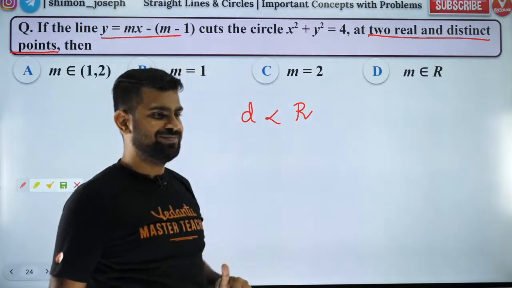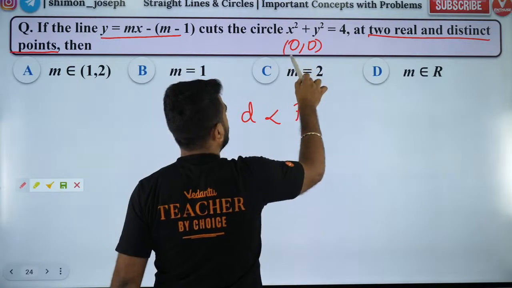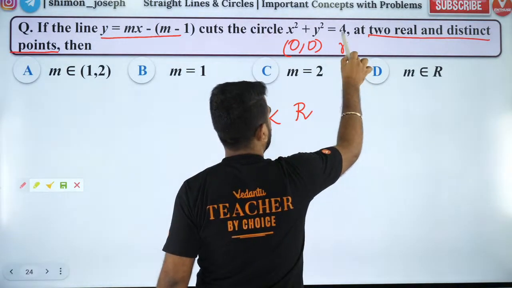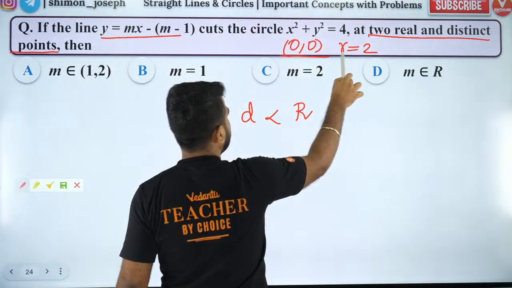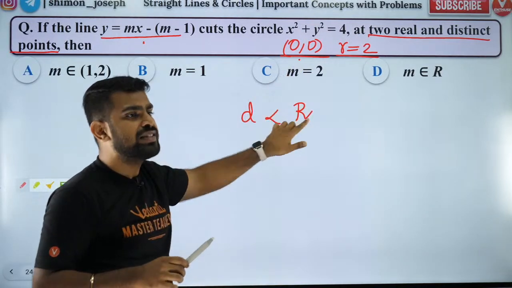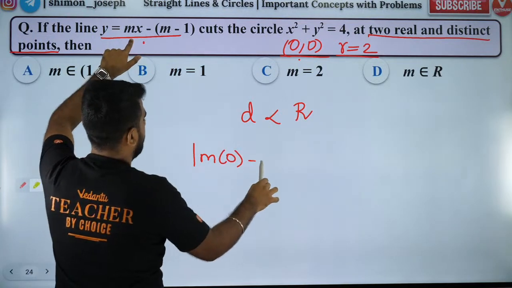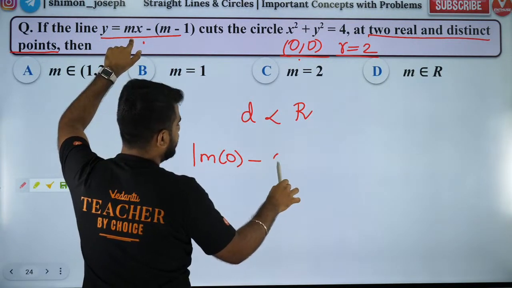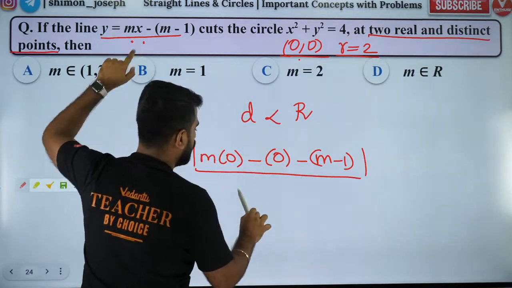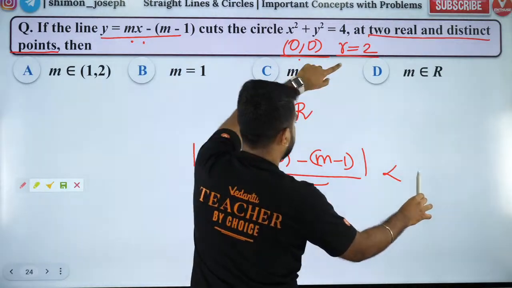Amazing work. That's right. So distance of center is what? The center of the circle is (0, 0) because it's a standard circle with center as origin. And the radius squared is 4, so r is 2. And this line's distance from the center should be less than r. So distance of this line from the center will be: m into 0 minus y is 0, then you'll have minus m minus 1, divided by root of m squared plus 1 squared. That should be less than the radius, which is 2.